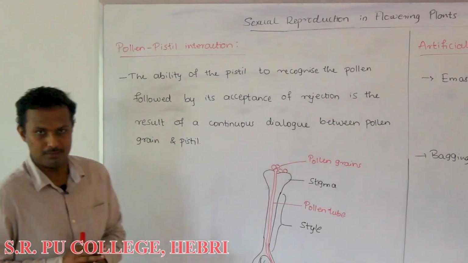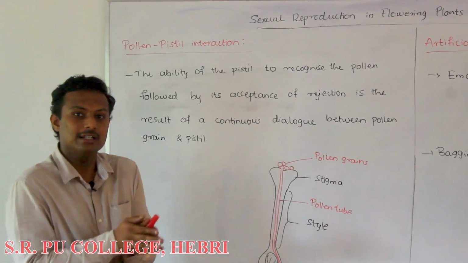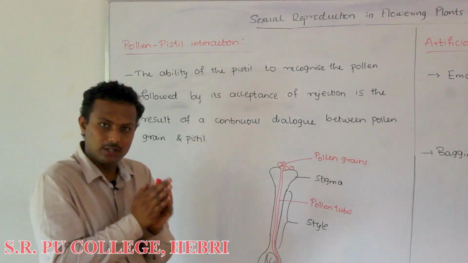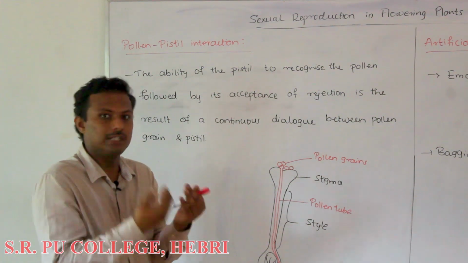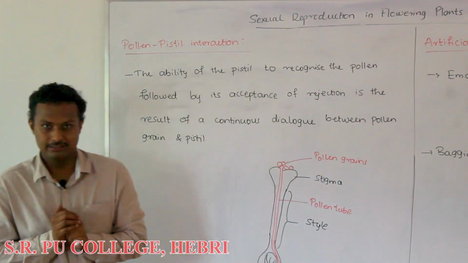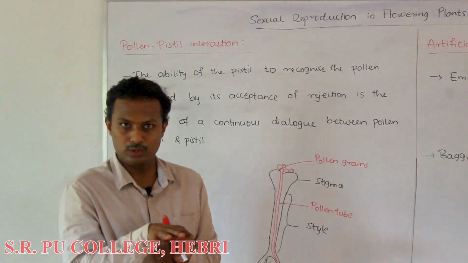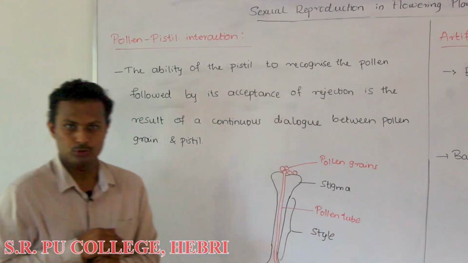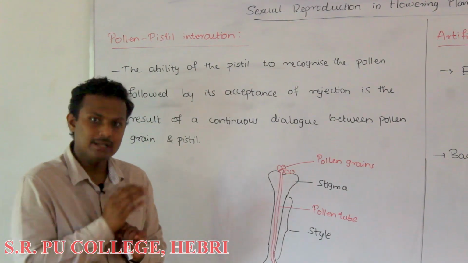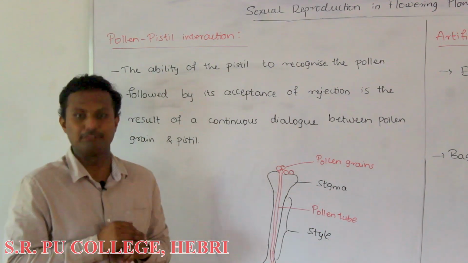So usually in the angiosperms, when the pollen grain falls on the stigma, it is not necessary that each pollen grain falling on the stigma will germinate, produce the pollen tube and cause pollination. So you can ask a question: which pollen grain will actually produce the pollen tube, and which will not? This is not decided by human beings or by any other factor, but by the chemical factors produced by the plant itself.